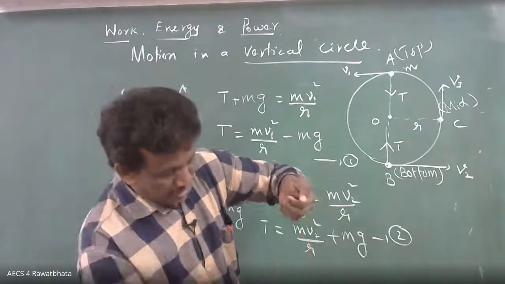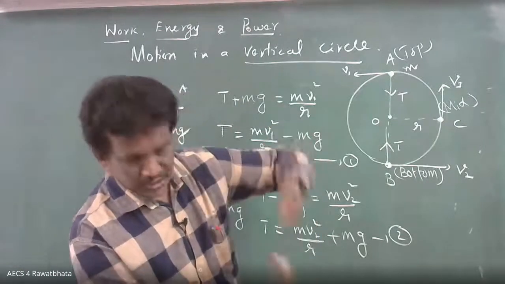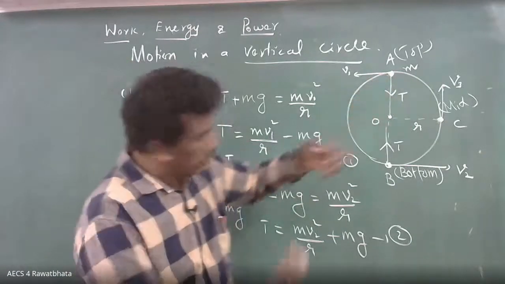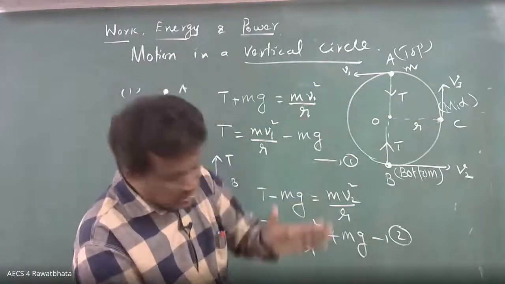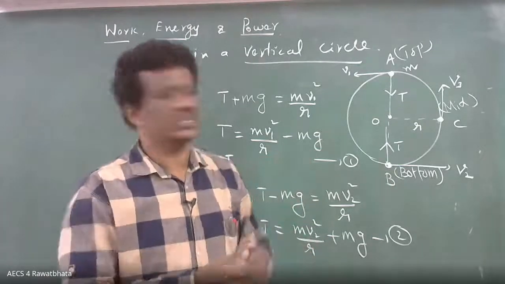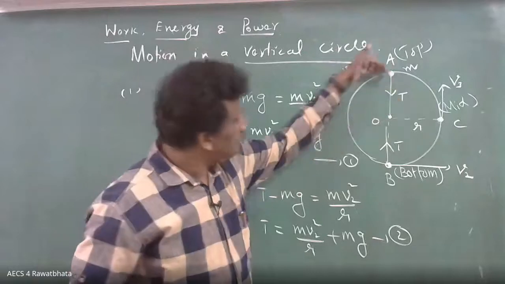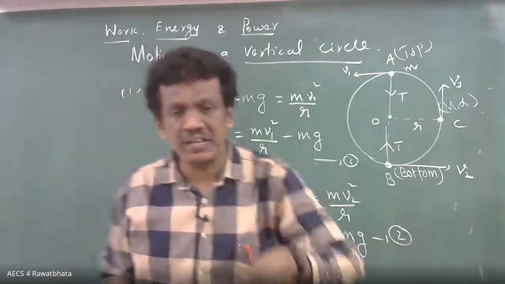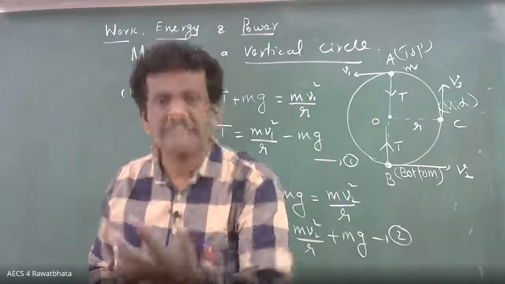See, the weight is here, the string is here, so automatically it will be pulled. Now in this case, the weight is down and the string also, so it will be less tight here, because mg is also along the string. Whenever it is along the string, the tension will be less.